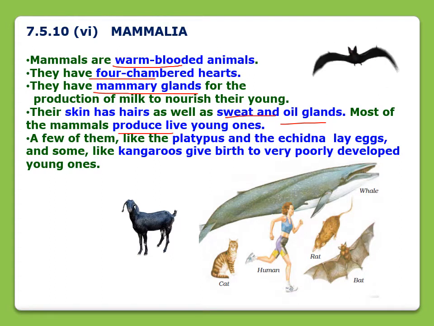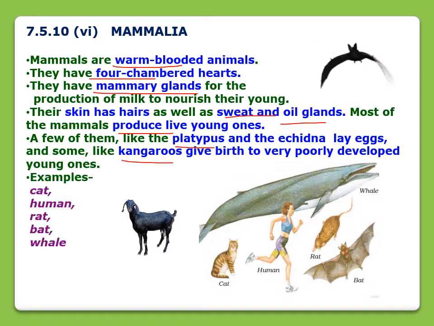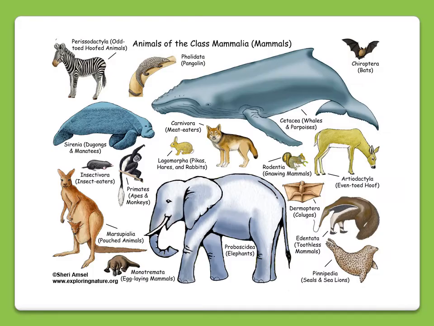There are exceptional cases, like platypus and echidna. These are mammals, but they lay eggs. And some mammals like kangaroos give birth to very poorly developed young ones. Examples of mammals are cat, human, rat, bat, and whale. Here you can see the mammals.